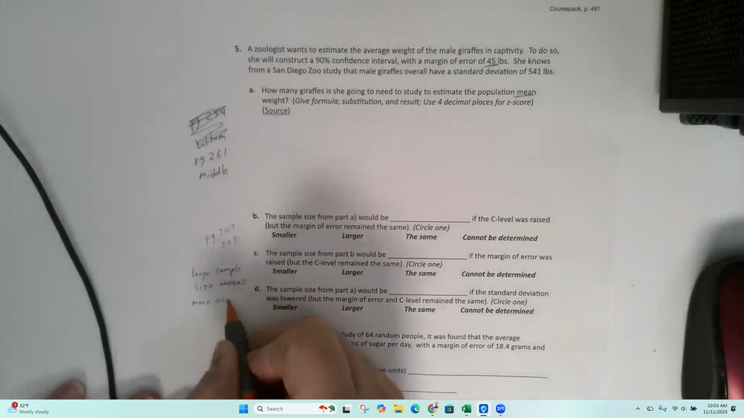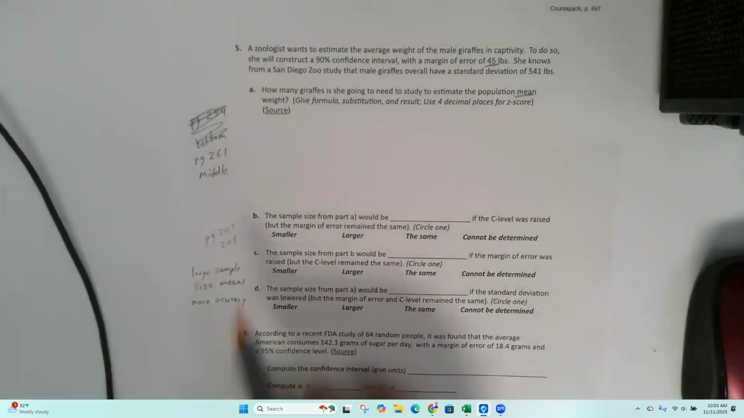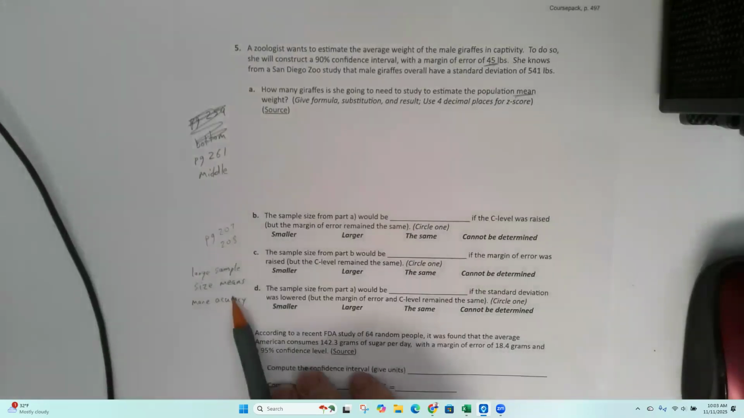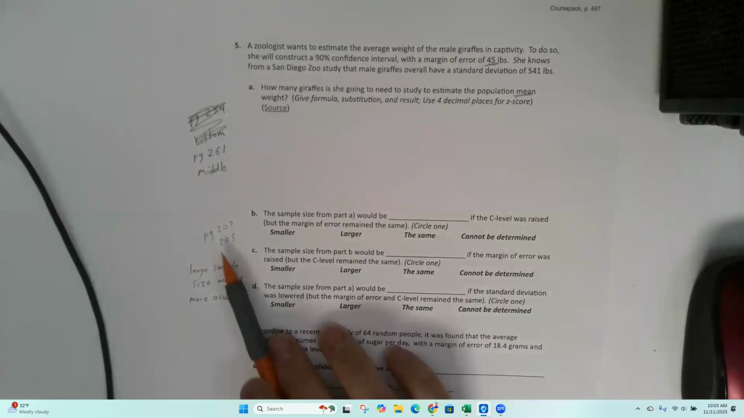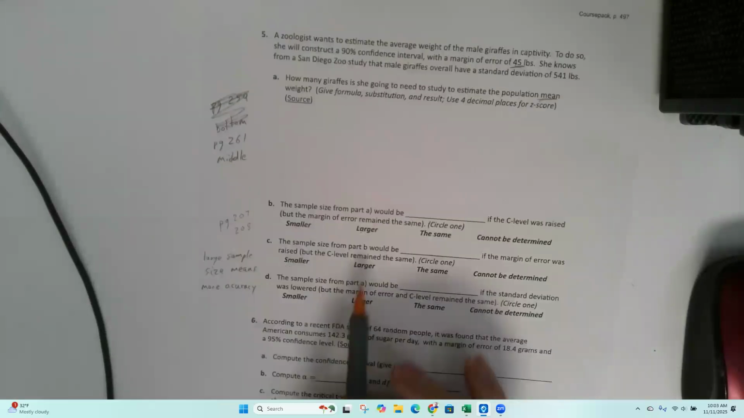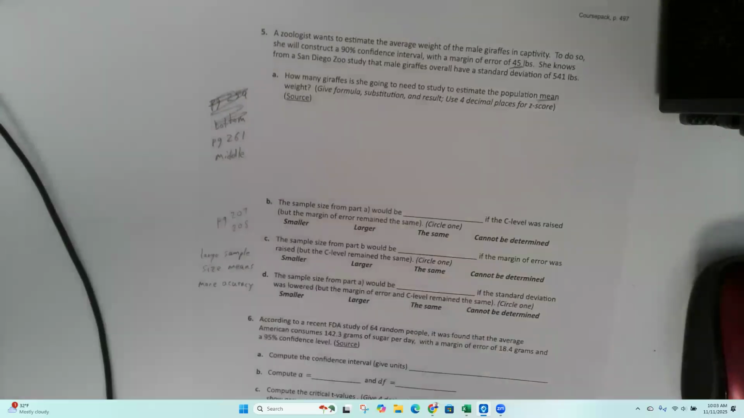So I usually don't even look at pages 207 and 208. As long as I have that in mind, I'm going to be fine. A larger sample size means you'll be more confident. It means you'll have a smaller margin of error, right? Smaller error is good. Smaller error means you're more accurate. But if you struggle with these kinds of questions, take a look at pages 207, 208.